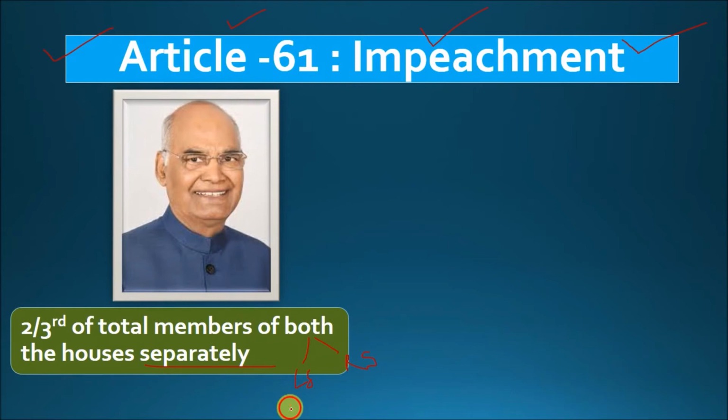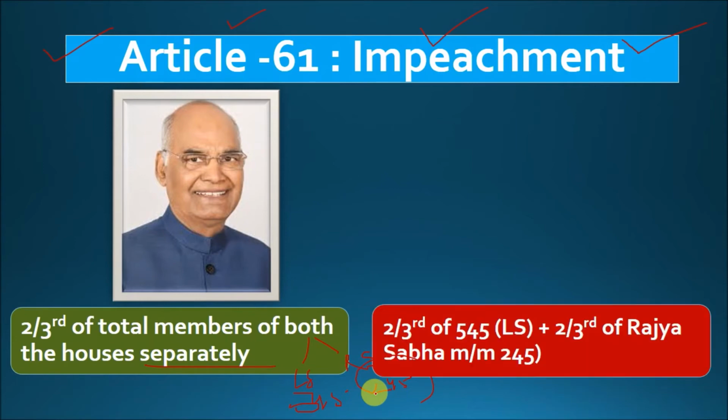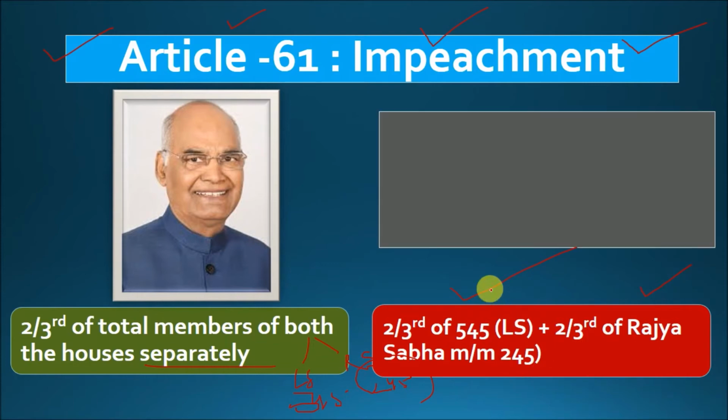So Lok Sabha has a total of 545 members, as we know. Similarly, Rajya Sabha has 245 members. So 2/3 of 545 and 2/3 of 245 separately should be passed. Only then can impeachment be taken forward. Okay, so 2/3 of 545 from Lok Sabha and 2/3 of Rajya Sabha separately should be passed.